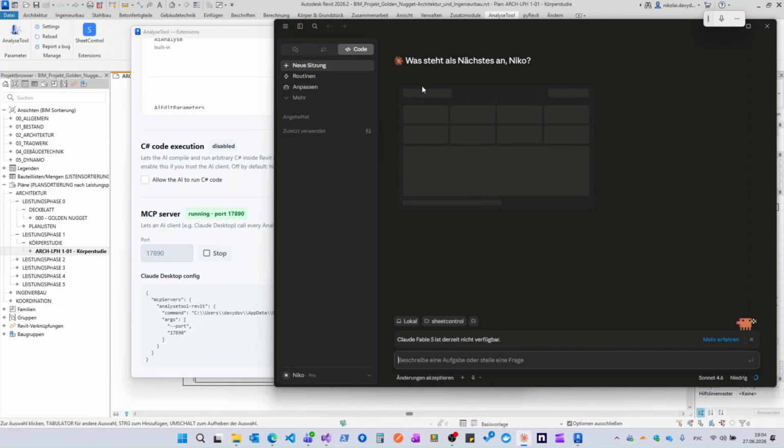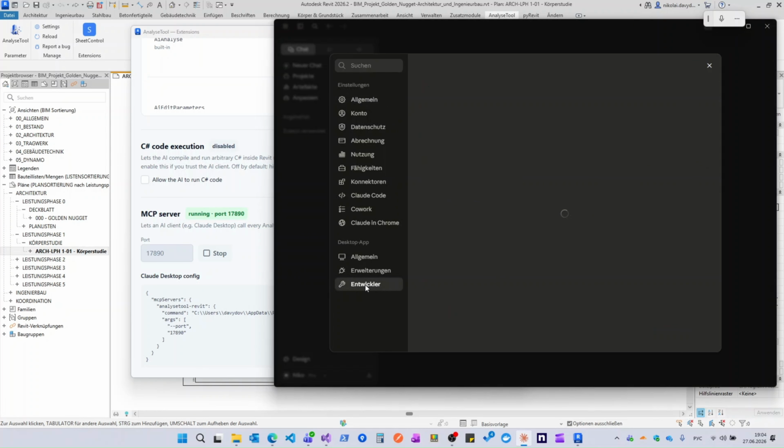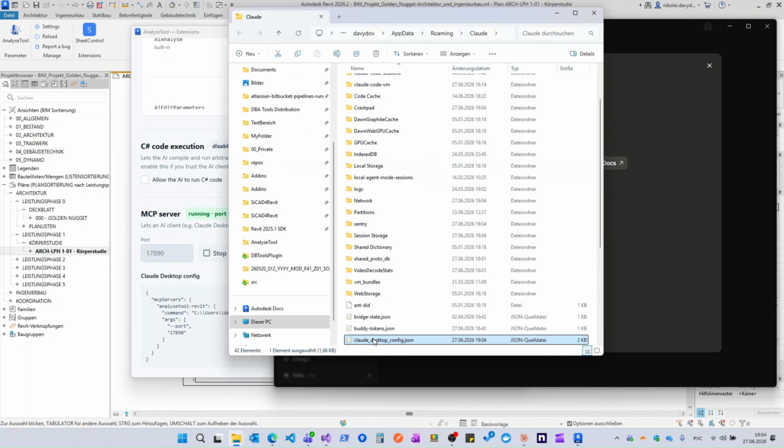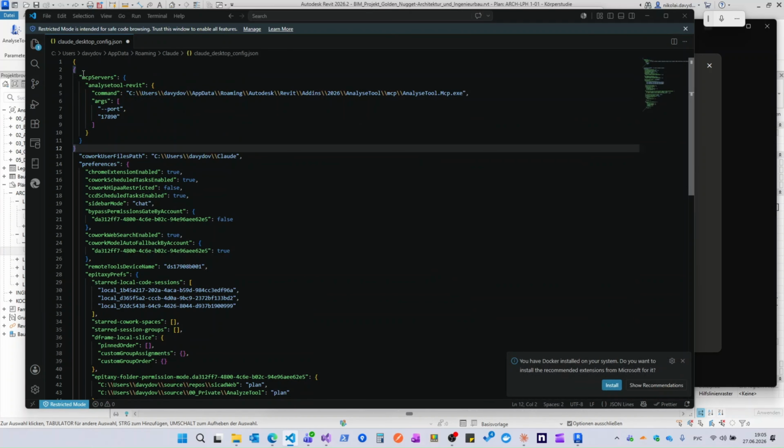First, I'll enable the MCP server inside AnalyseTool. Once it's running, the next step is simply connecting Claude. In Claude settings, I only need to specify the port used by the AnalyseTool MCP server. That's it. Now let's launch Claude.